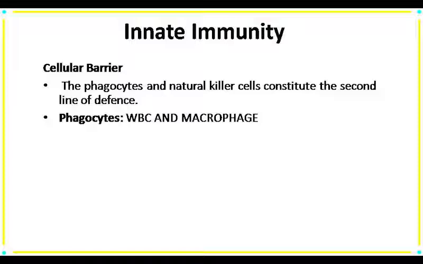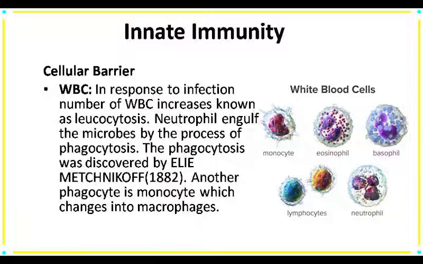In phagocytes, WBC and macrophages are included. So first come to our WBC, which represents white blood cell or leukocyte. As we know that WBC is further classified into 5 kinds: neutrophil, basophil, eosinophil, monocyte and lymphocyte. All these have contribution towards our immune system.